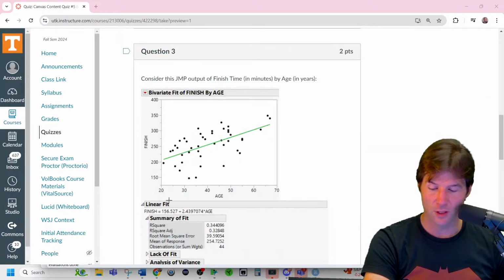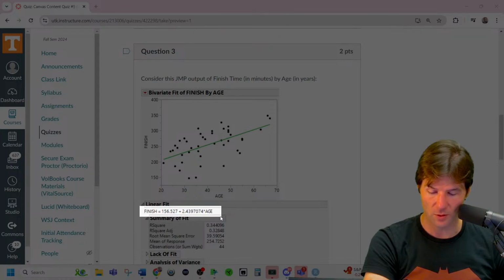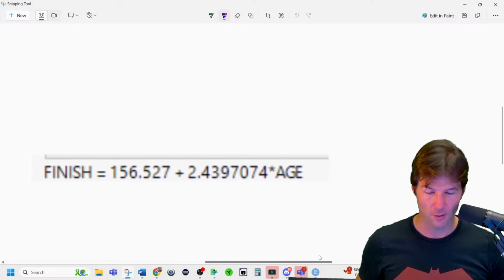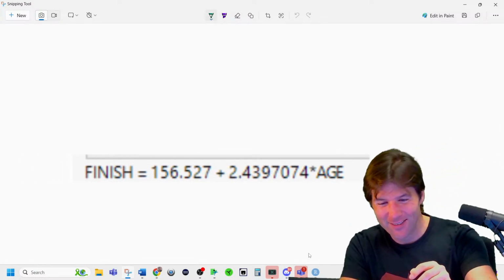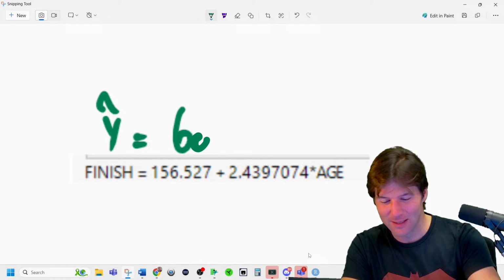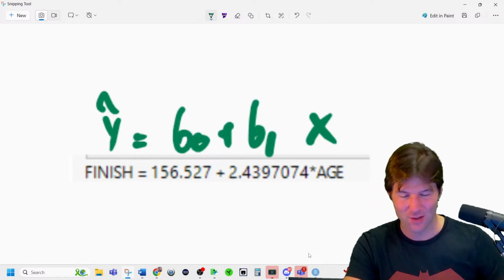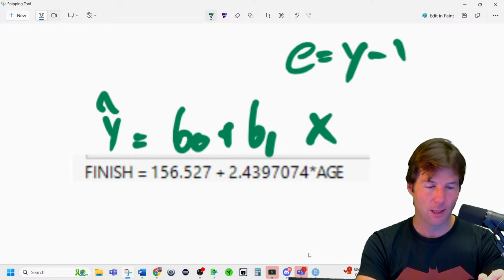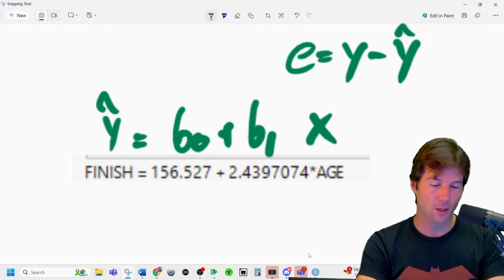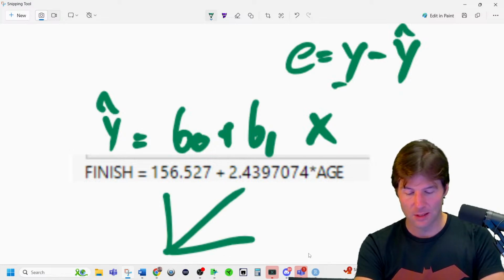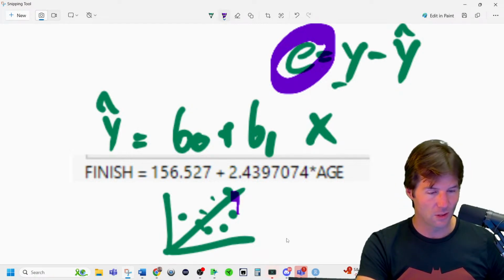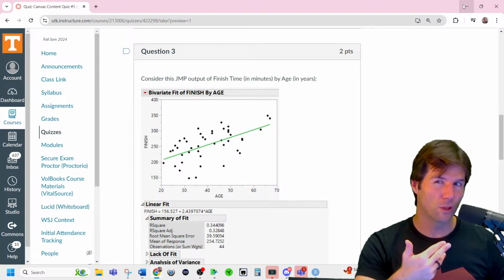Once again, make sure you know the equation, the following equation, we'll zoom in on this here. Y hat equals b0, the intercept, plus b1x right there, the predicted value of y. When you say residual, you're saying residual equals actual minus predicted, and the predicted comes from the model where the actuals are the dots. The predicted is that line and the actual is the dots, and the residual e is going to be the distance. So the residual is the distance. We've covered that a lot, but it's always good to just reinforce what we know.